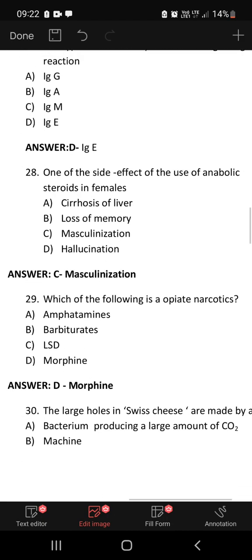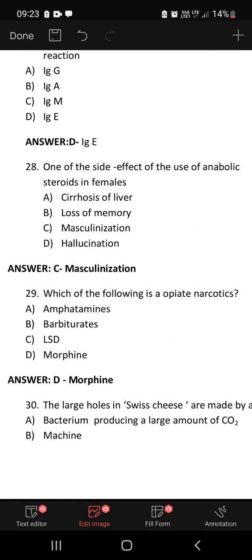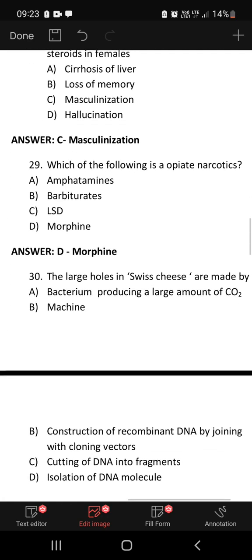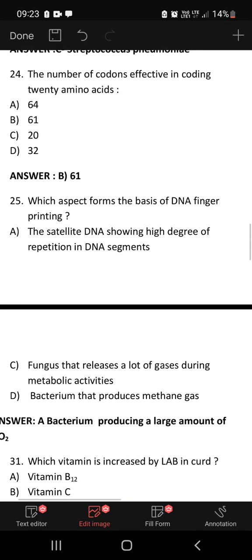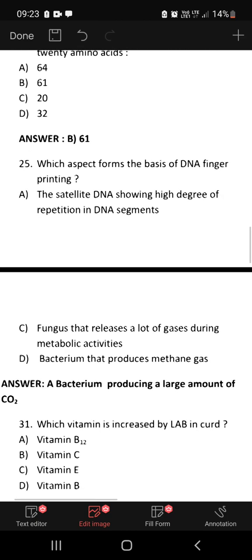So the answer is morphine. The large holes in Swiss cheese are made by: bacterium producing a large amount of carbon dioxide, fungus that releases a lot of gases during metabolic activities, or bacterium that produces methane gas. So bacterium producing a large amount of carbon dioxide is the reason for holes in the cheese.